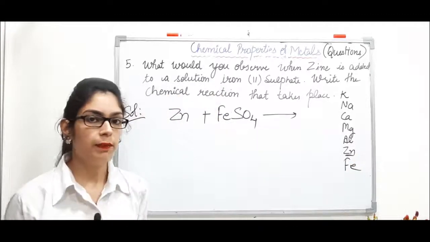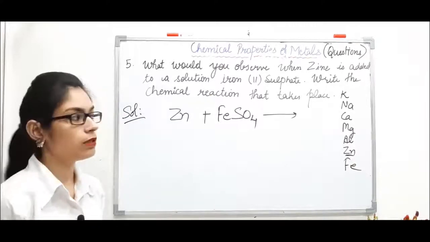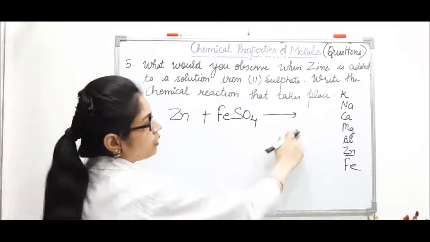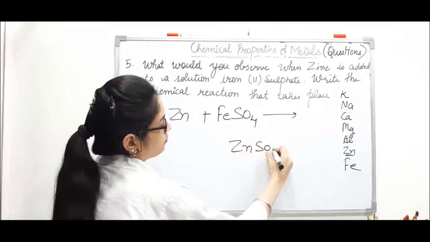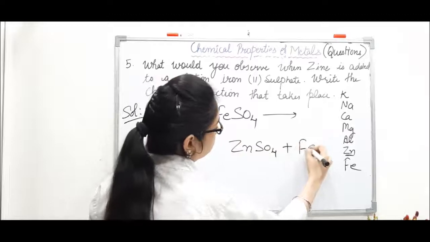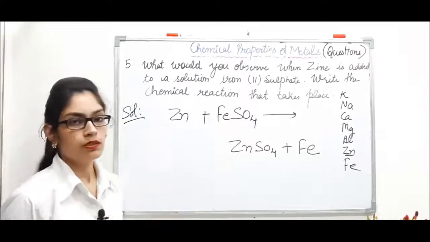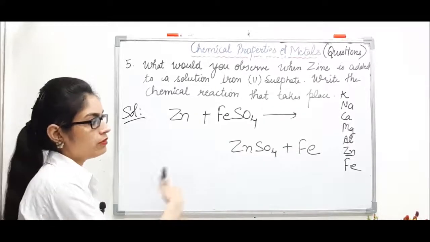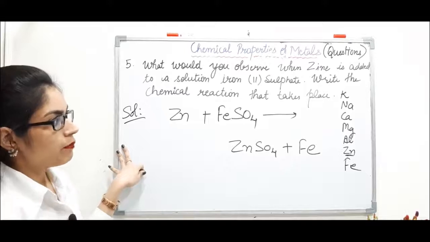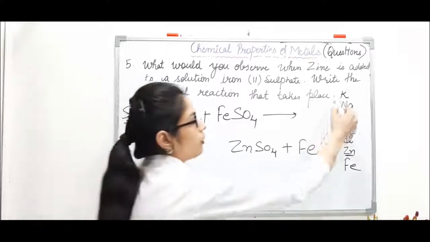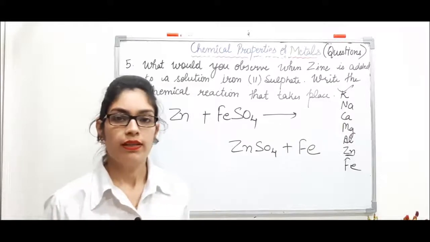If metal A is more reactive than metal B, then this reaction will take place. So you will get the salt of metal A, which is zinc sulfate, plus metal B. If the equation is balanced, it's fine. If it's not balanced, just balance it. For this type of question, always compare with the reactivity series and then attempt the question. Now let's do the next question.